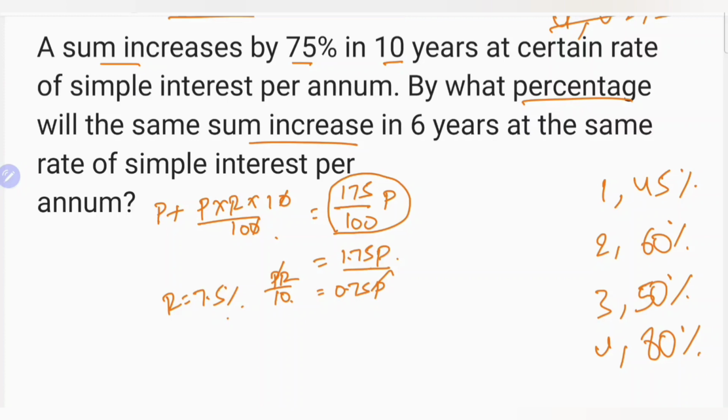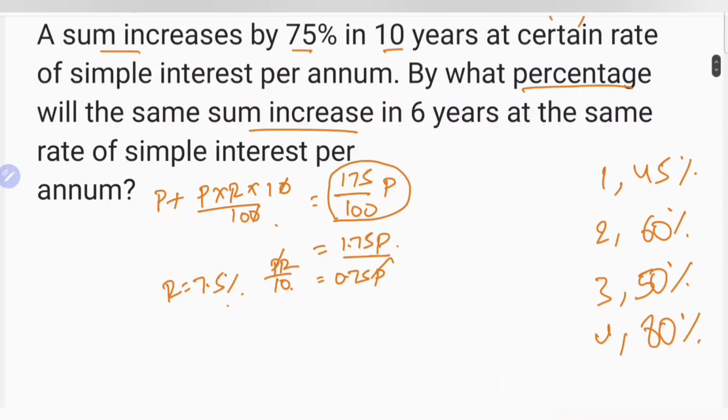These type of questions, I can explain the concept whole thing, but you have to practice and more you learn the shortcut. Now he is asking by what percentage will be the same sum increased in 6 years. Here again the principal P, and it will also again increase P. Here rate of interest is 7.5, time is 6 years.